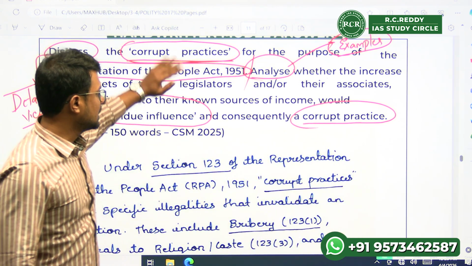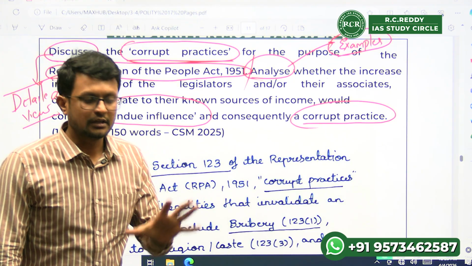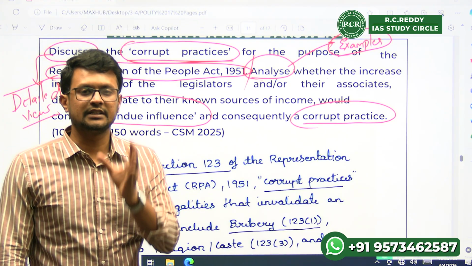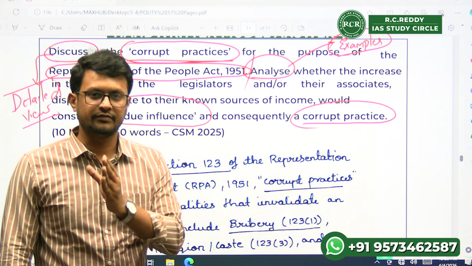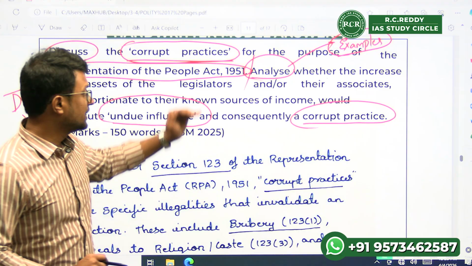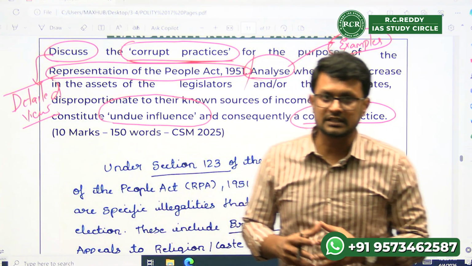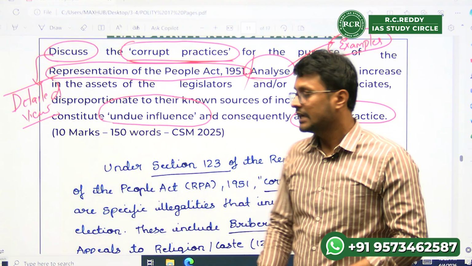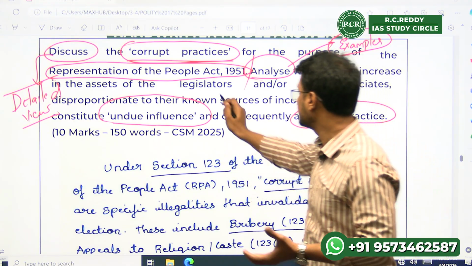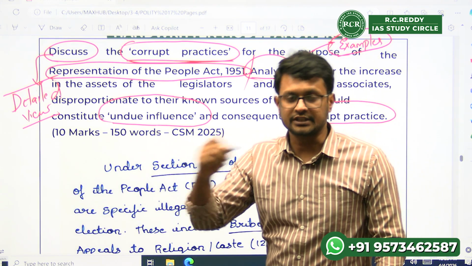In the keywords, the first part is very clear. You tell the examiner what are all the different corrupt practices that you can find under the Representation of People's Act 1951. So your answer is secured. The second part is with examples. The examples can be in terms of case laws, in terms of statistics. Tell him whether the increase in assets of the legislators or their associates is disproportionate to the known sources of income.